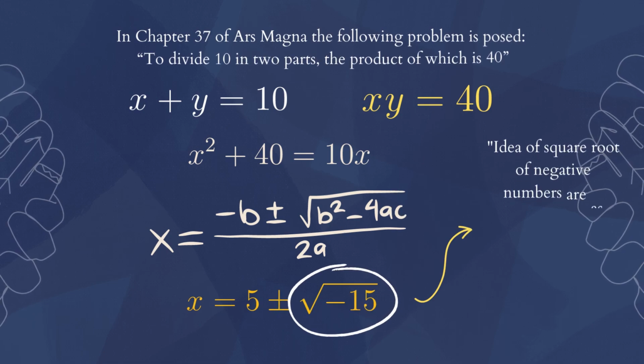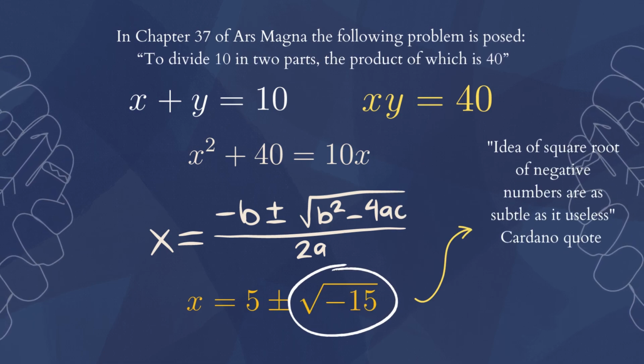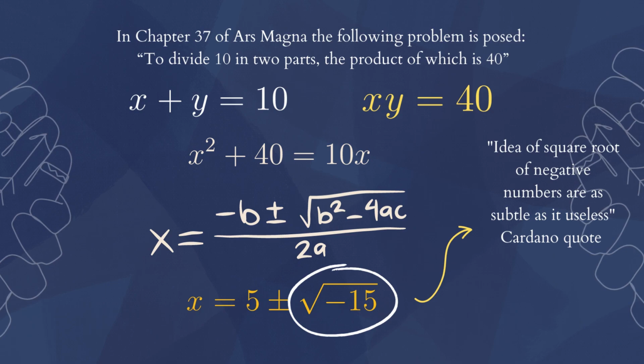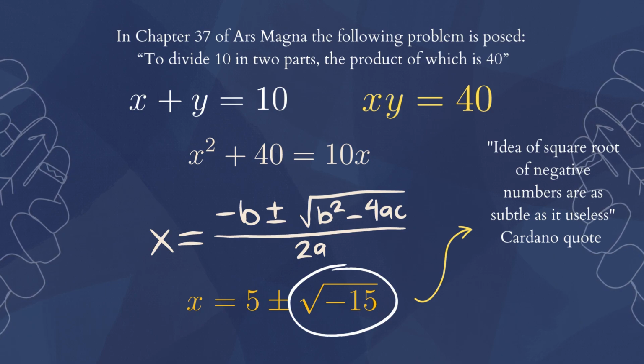In chapter 37 of Ars Magna, the following problem is posed: to divide 10 into parts, the product of which is 40. We can write it down as x plus y equal to 10, x times y equal to 40. Through algebraic manipulation, we should get the quadratic equation x squared plus 40 equal to 10x. Substituting into the quadratic formula, we get x equal to 5 plus or minus the square root of negative 15. Cardano commented that the idea of the square root of a negative number is as subtle as it is useless.